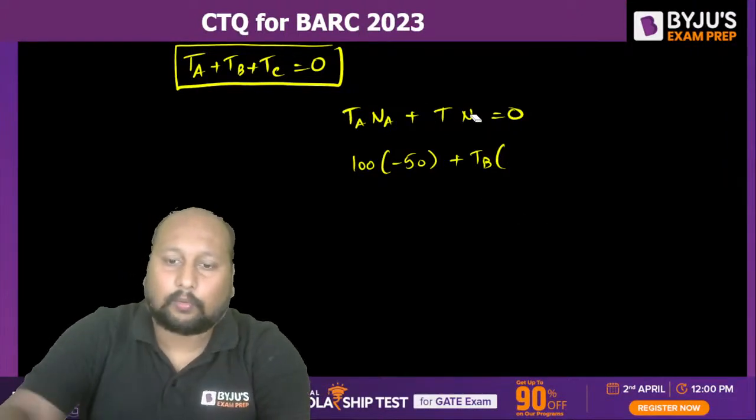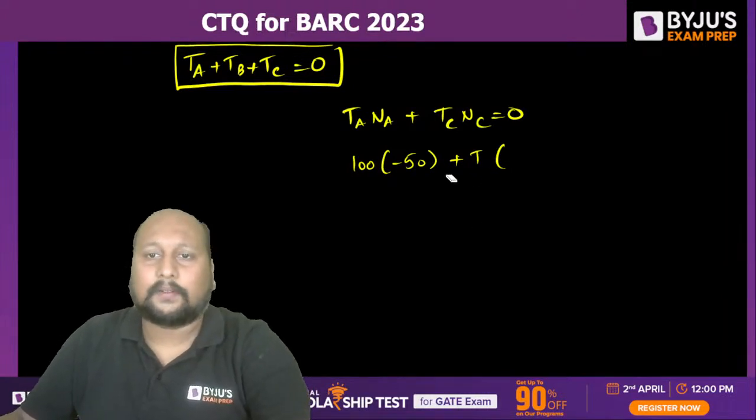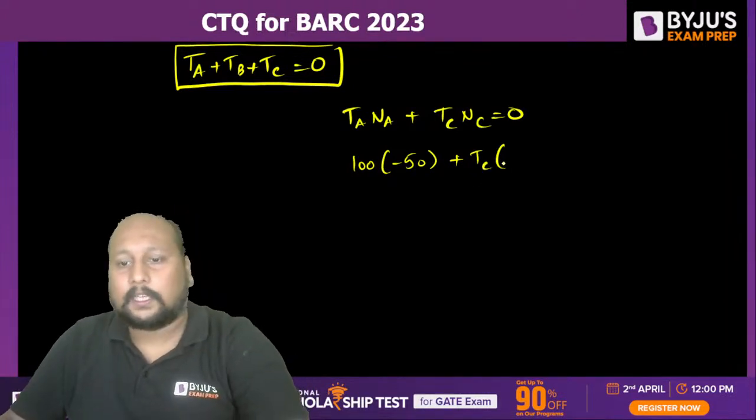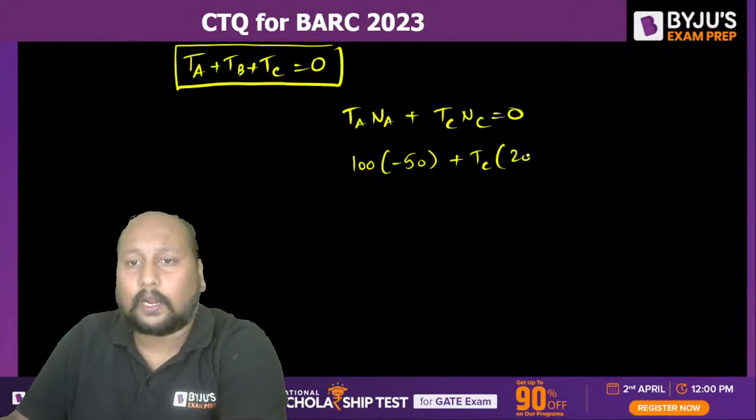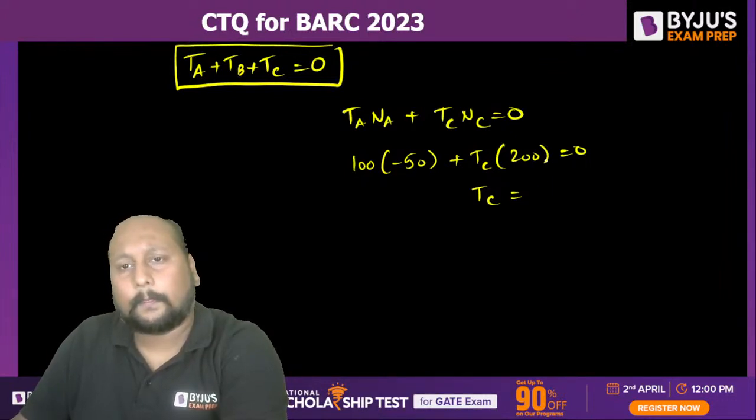This is input and output. This should be C, because B is the fixing torque. TC we need to calculate. NC value is 200. So from here I can get the value of TC is equal to 5000 by this. So it will be 250. Yes.